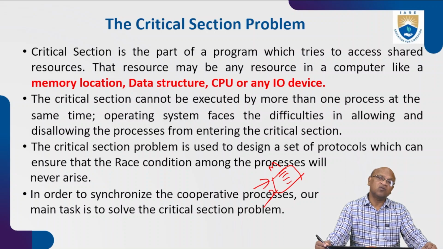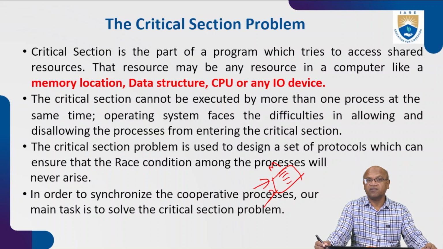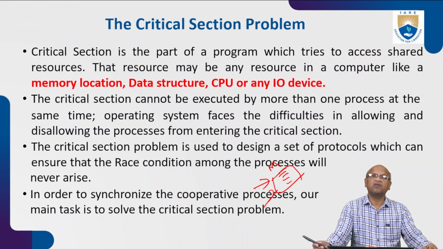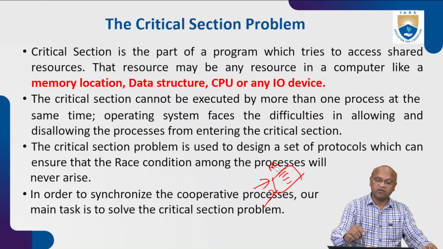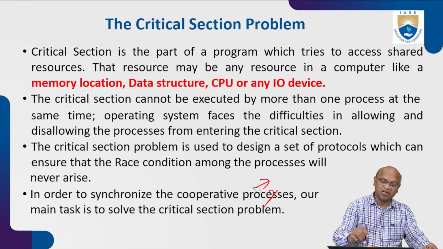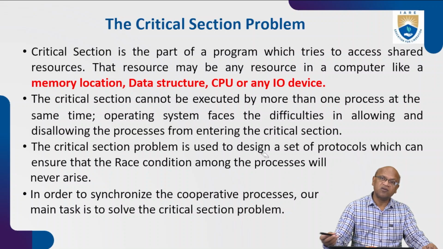So no two processes at a time should be allowed in the common premises, that is maybe the CPU, data structure, memory, or IO device, IO operations. So only one, not two. If two are trying to enter or want to use the resource, the operating system must stop it, avoid it. It should give access to only one process at a time.